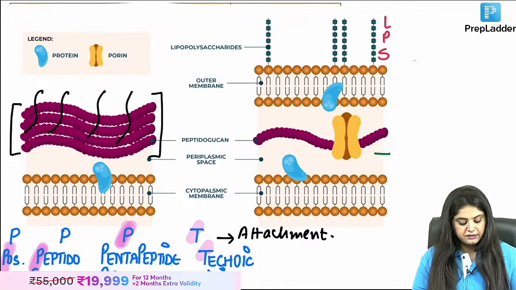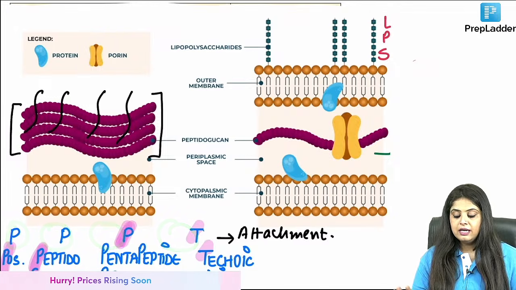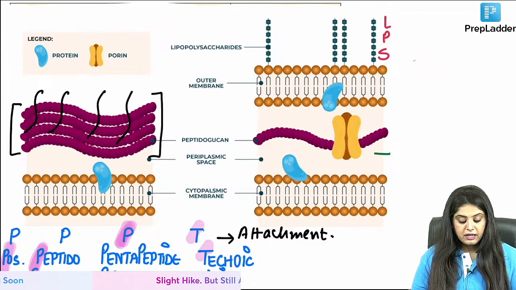So we are settled with this. Positive mein peptidoglycan hoga, pentapeptide hoga, and teichoic acid hoga. I think we are settled on this. Now we come to gram negative.